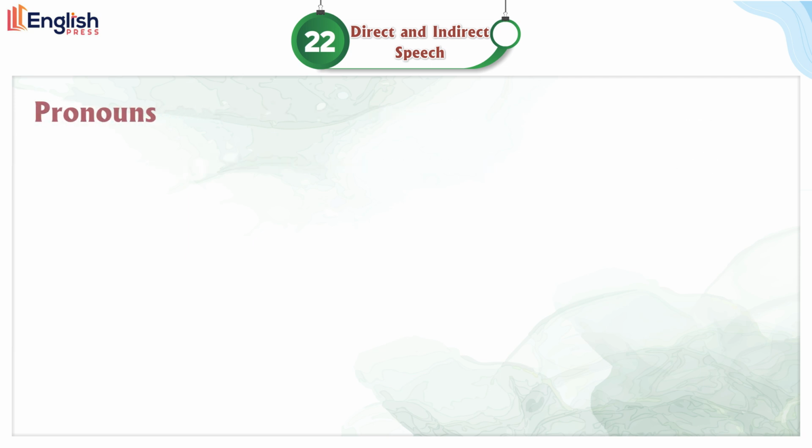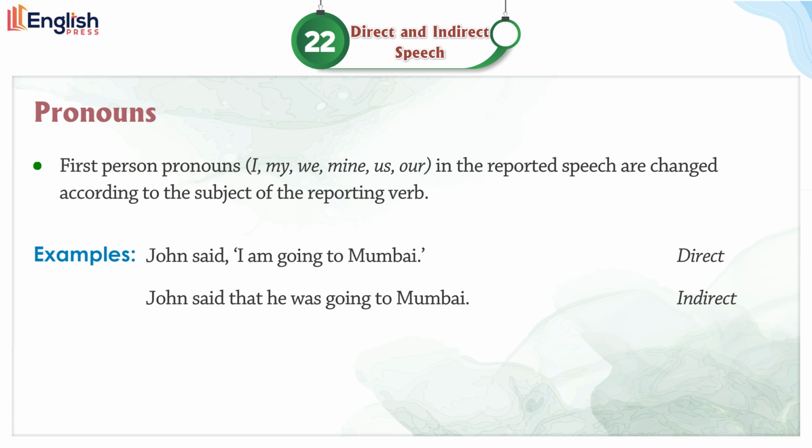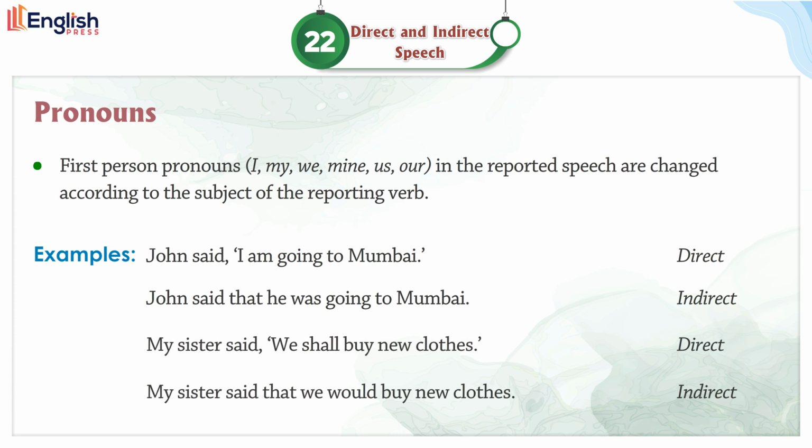Indirect. Pronouns. First person pronouns I, my, we, mine, us, our in the reported speech are changed according to the subject of the reporting verb. Examples. John said, "I am going to Mumbai." Direct. John said that he was going to Mumbai. Indirect. My sister said, "We shall buy new clothes." Direct. My sister said that we would buy new clothes.